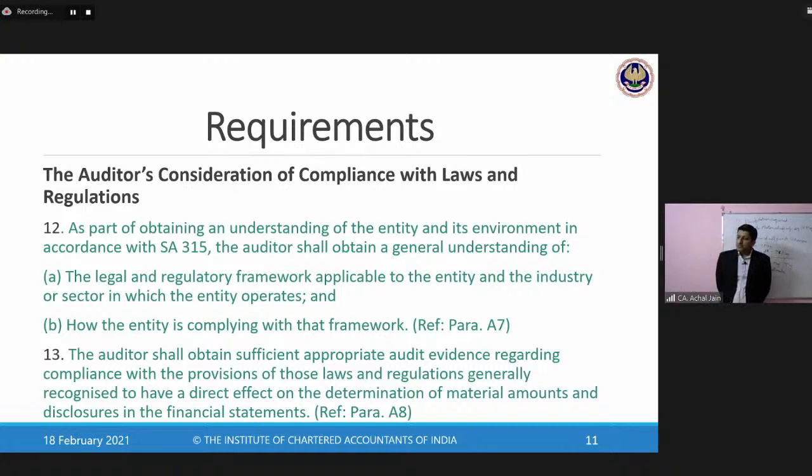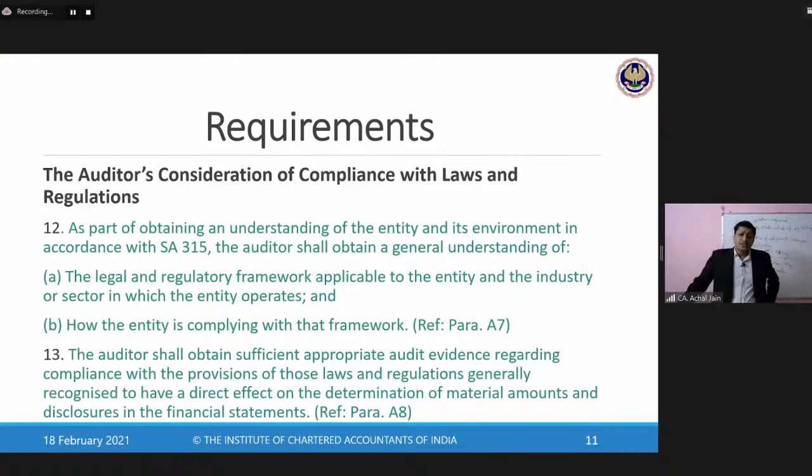Then Sumit has a point that before reporting, auditor has to seek replies from those charged with governance or management for non-compliances. I'll come to this point. Now let's see what should be the audit procedures in respect of these compliances or ensuring these compliances with laws and regulations.